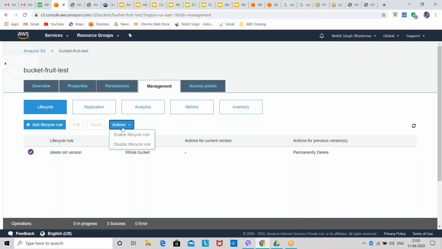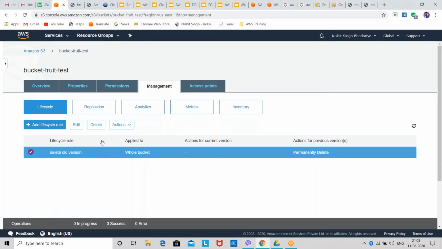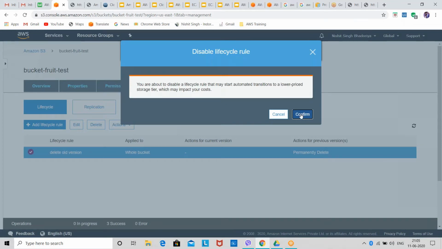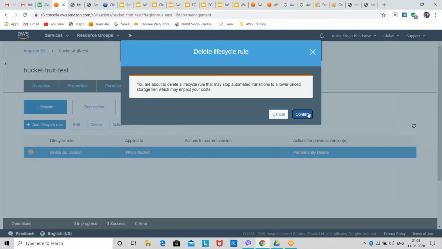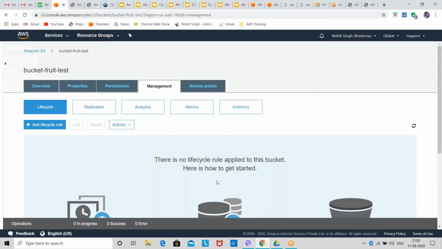You can also take actions like enabling and disabling a lifecycle policy. You just need to select it, because as soon as you create a lifecycle policy, it is automatically enabled. So you can disable it. I have disabled my lifecycle policy. You can see the blue tick become slightly gray. You can also select and delete it. So my lifecycle policy is now deleted. Have you understood how to create a lifecycle policy?